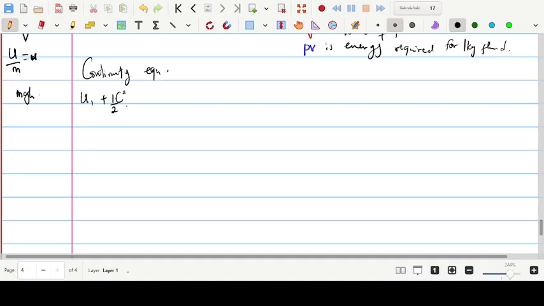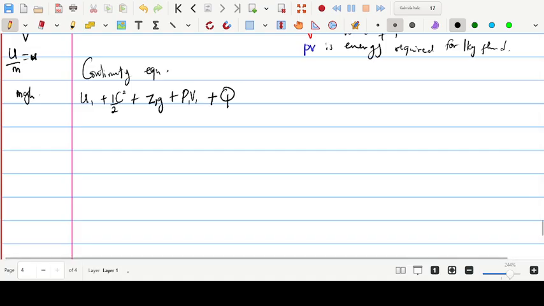Here we are considering all the energies that we have in the system. The energy at the inlet is equal to the energy at the outlet. That's the continuity. Now the kinetic is this, and potential is mgh. The m will cancel, since this is energy per unit mass, so this will give me Z1g. Plus this is the energy of the fluid itself, P1 v1. This is small letter v. Please don't forget small letter v.